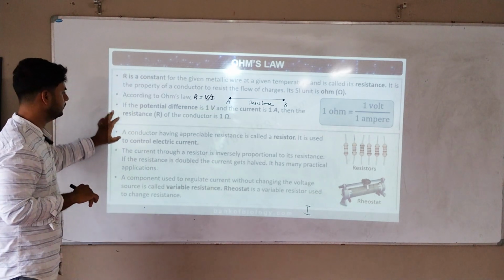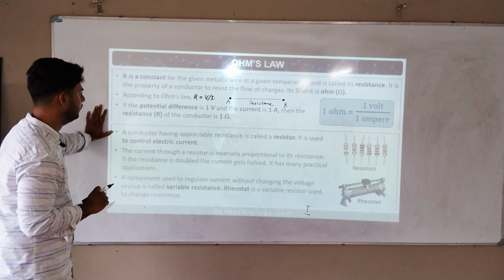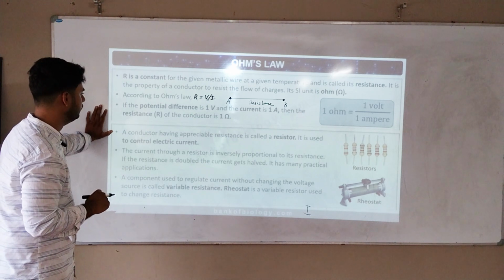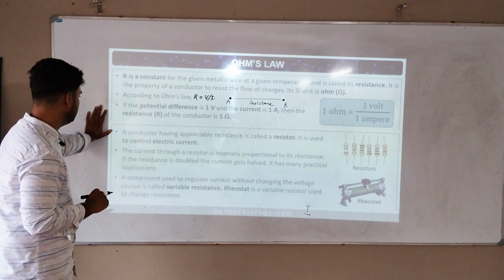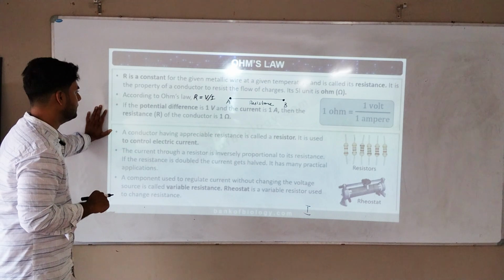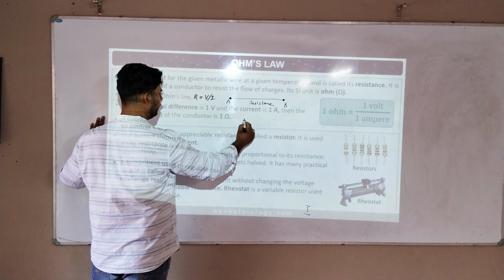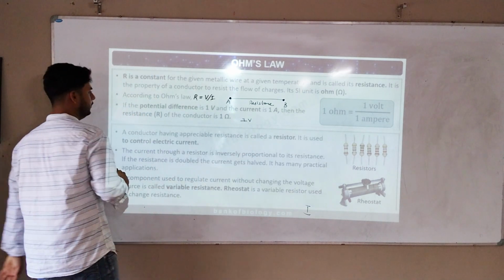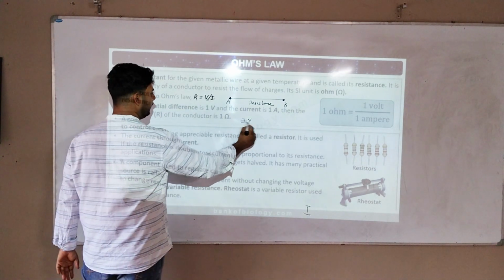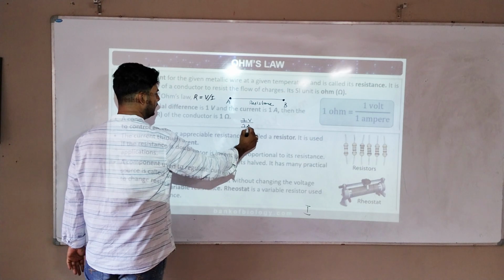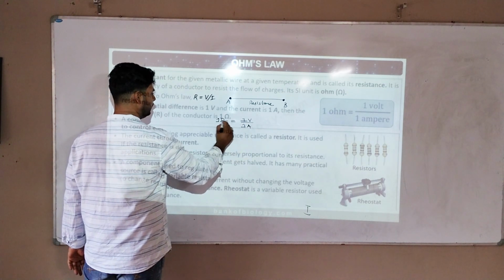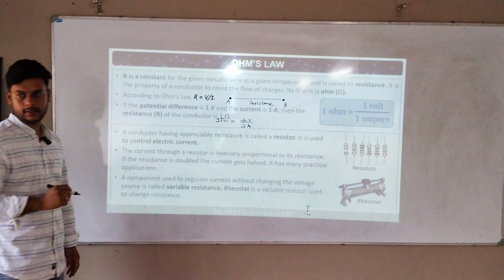If the potential difference is 1 volt and the current is 1 ampere, then the resistance R of the conductor is 1 ohm. Resistance is written in ohms.